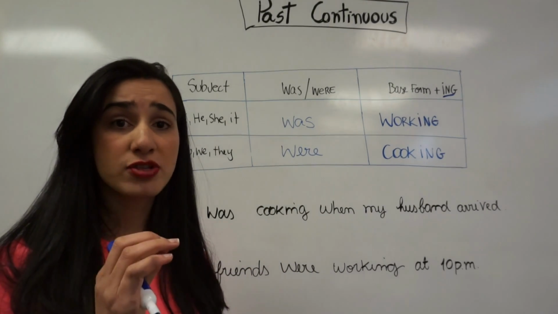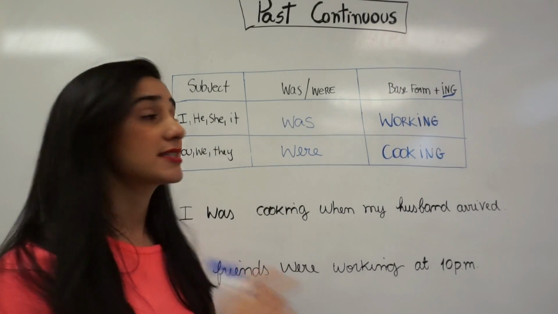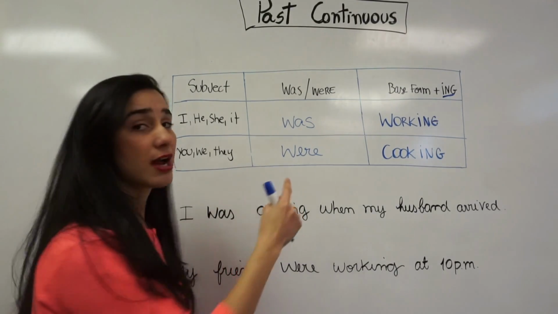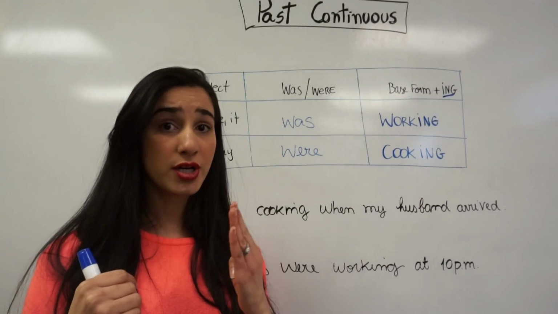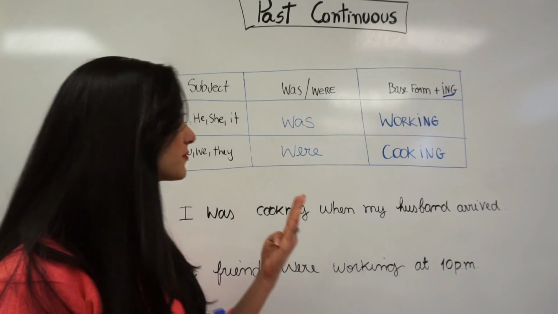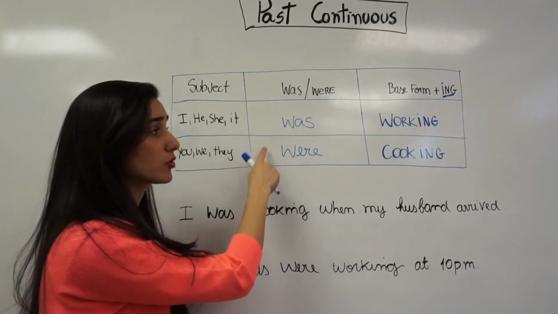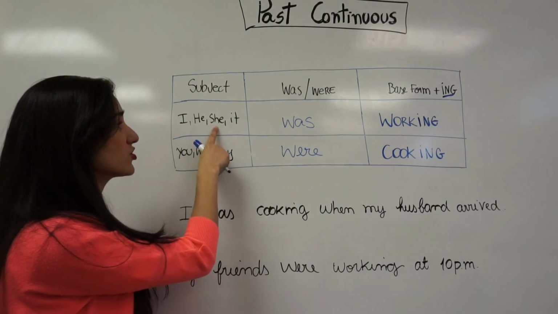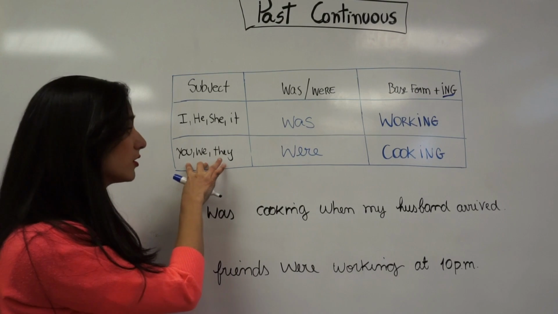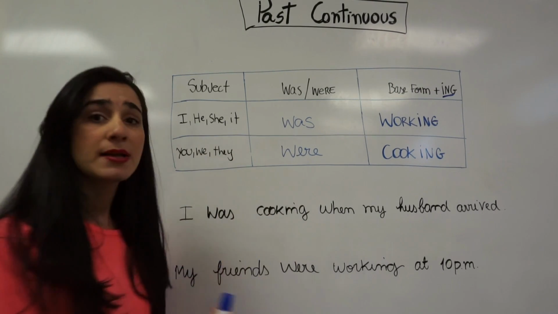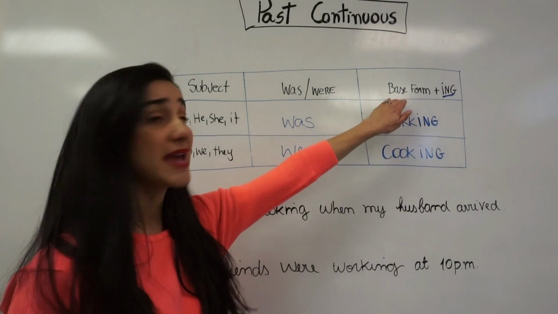So the first thing you have to pay attention to in the structure is the subject, because you have to see which verb to be in the past, was or were, you're gonna be using. If it's I, he, she, or it, was. If it's you, we, or they, were. Then you're gonna need a main verb.